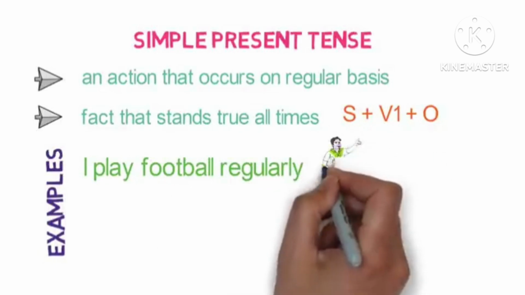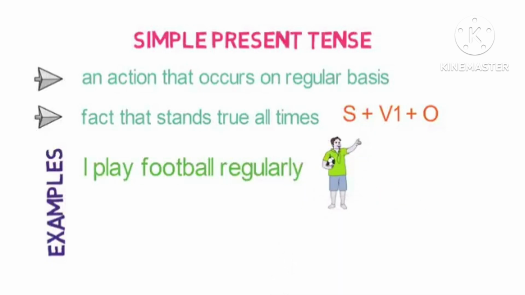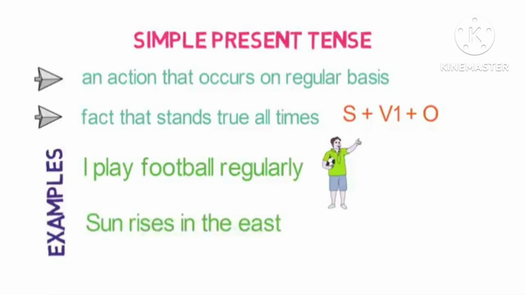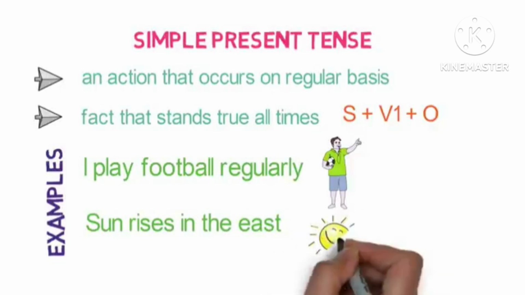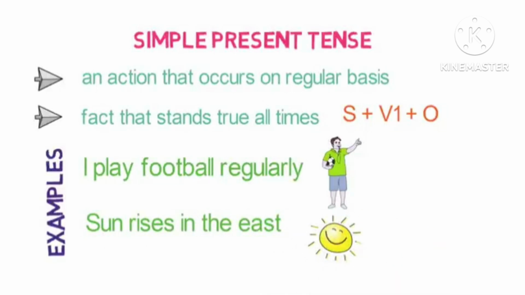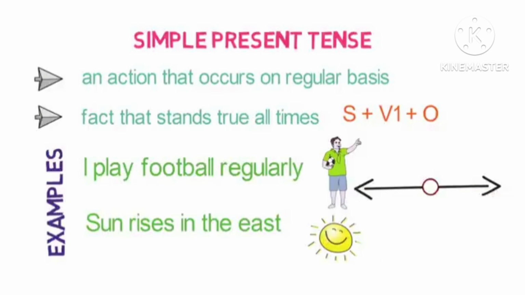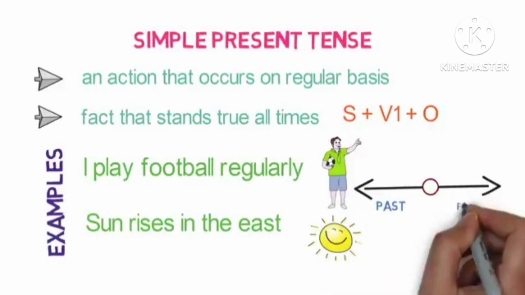V1 will be the base form of the verb. I play football regularly. So here I becomes the subject, play becomes the V1 verb, and football regularly is the object. In the same way, the sun rises in the east. Sun is the subject, rises becomes the verb, in the east is the object.